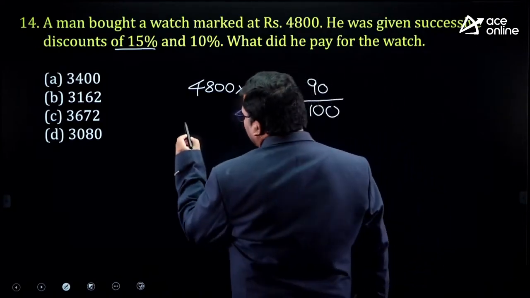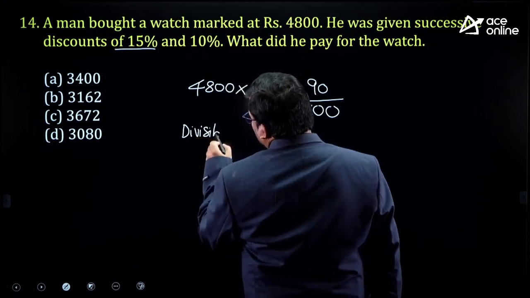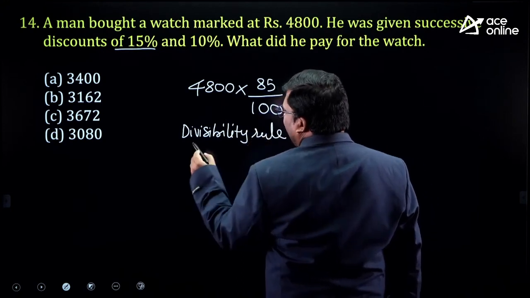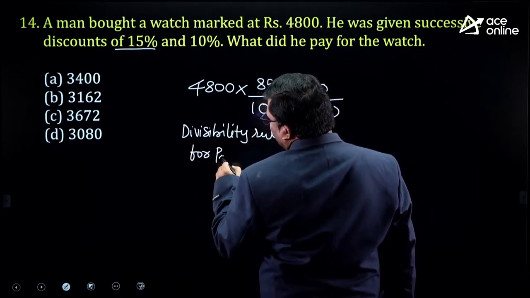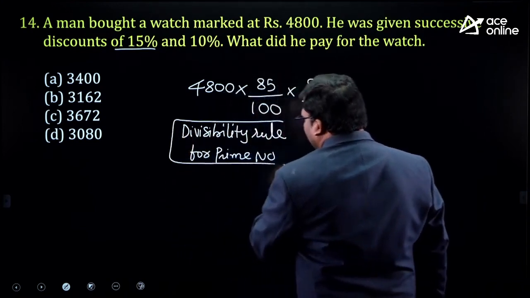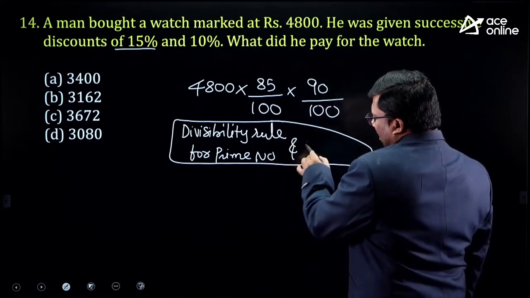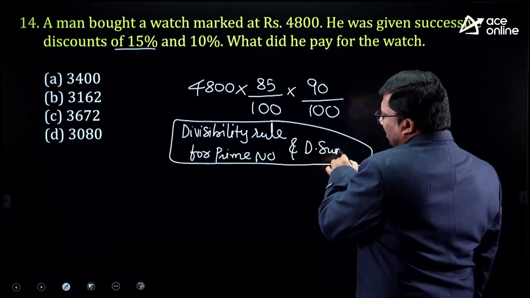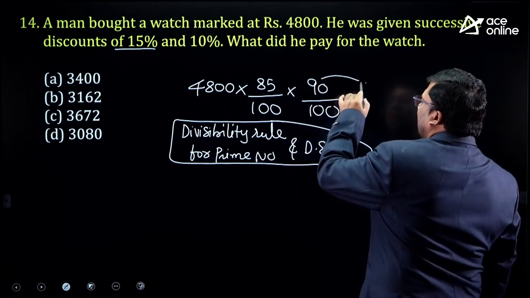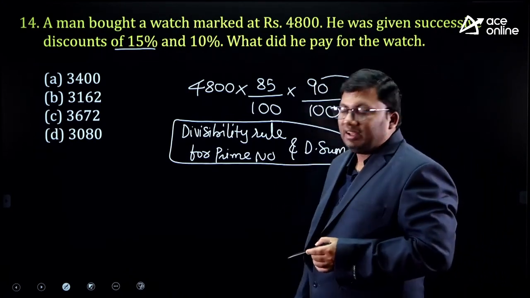We will use the concept of divisibility rule. Divisibility rule for prime number. As I told you, a good number of questions can be solved by using the concept of divisibility rule of prime number and digital sum. 9 into any number, answer should be divisible by 9.